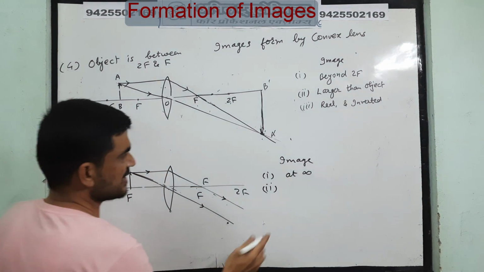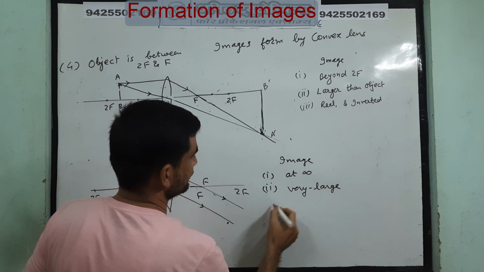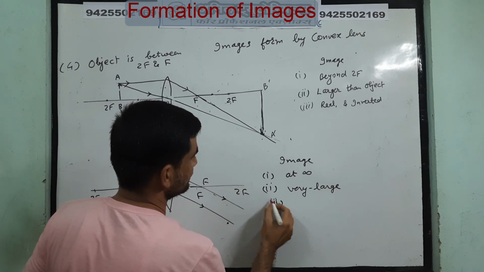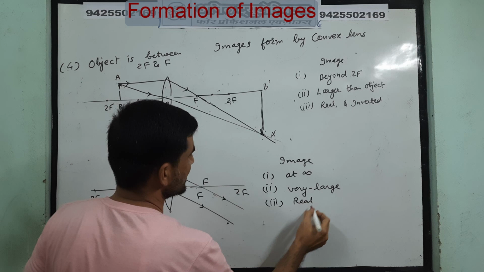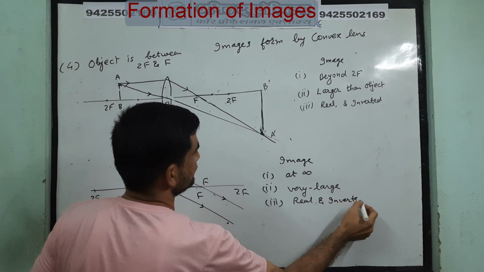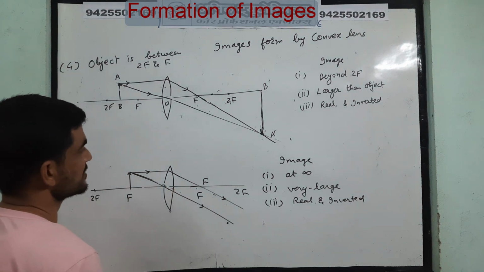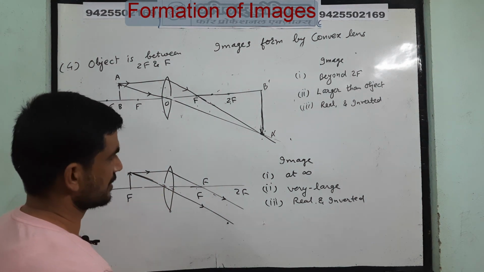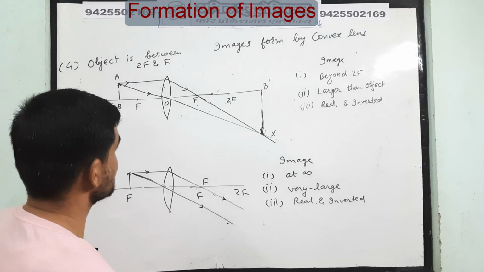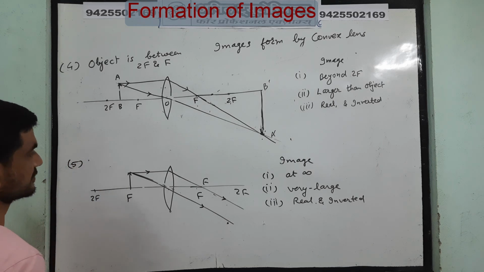So this is a very large image, and you can consider it real also, you can consider it virtual also. You can consider the image on this side, both sides you can consider. So this is a very large image. Clear? This is the fifth diagram.